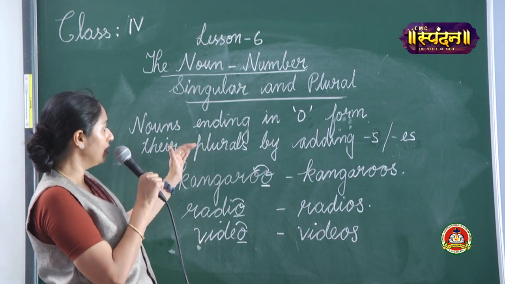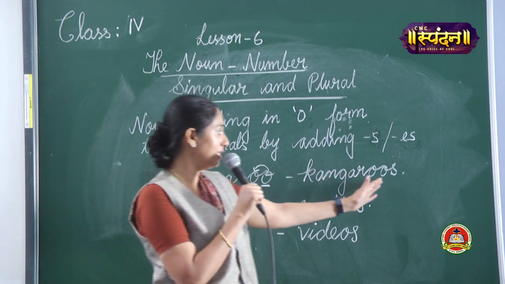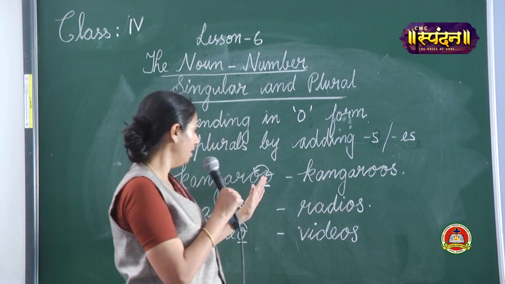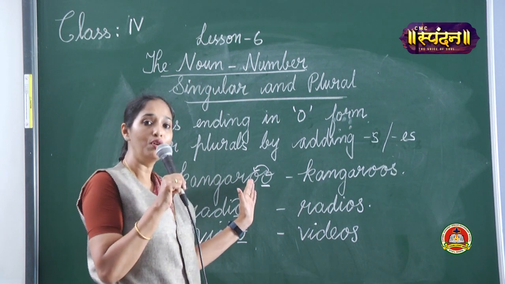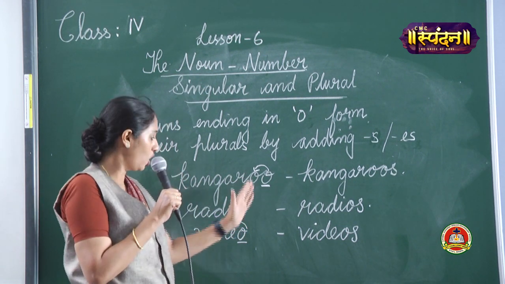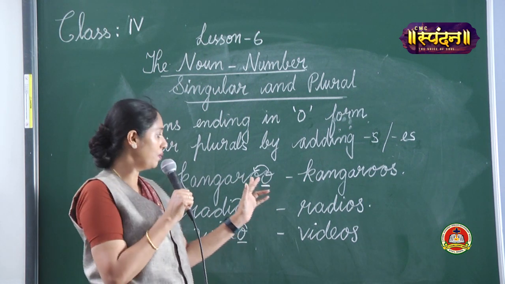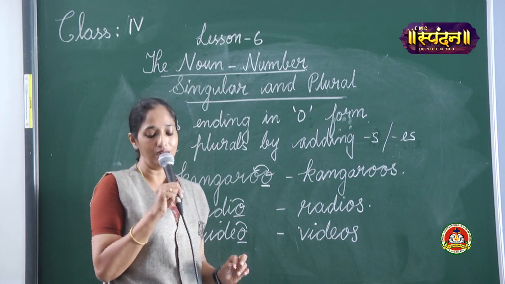So the words that end in O form their plurals by adding S, if the last O is preceded by a vowel. In all these words, before O, there is a vowel: O, I, E. So that's the rule.